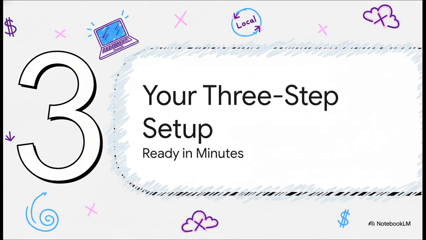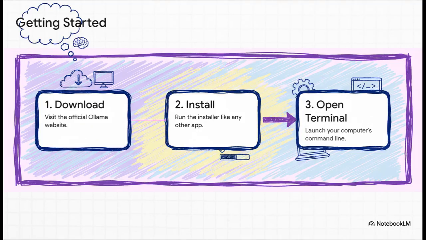All right, I know what you might be thinking. This sounds cool, but it must be a pain to set up, right? Nope, not at all. In fact, you can be up and running in just a few minutes. It's really just 3 simple steps. Okay, step 1, just go to the Ollama website and download it. It works on Mac, Windows, Linux, the whole shebang. Step 2, run that installer, just like you would for any other program you've ever installed. And finally, step 3, open up your command line tool.